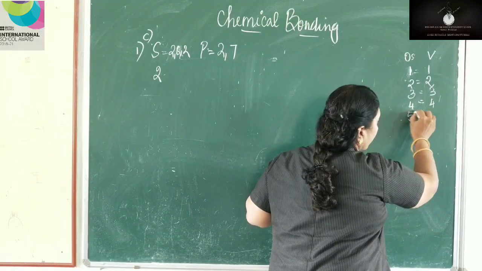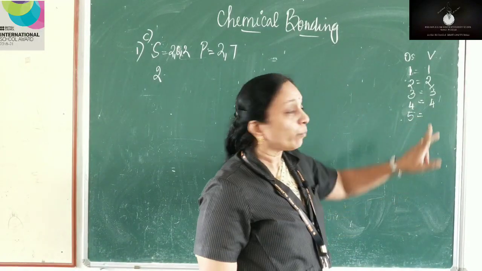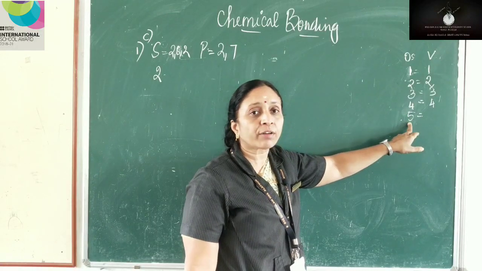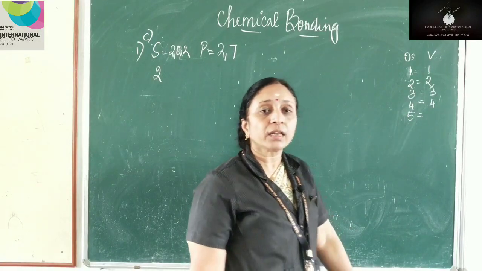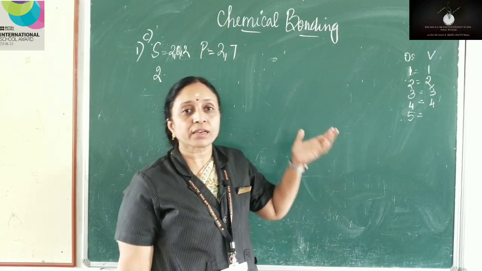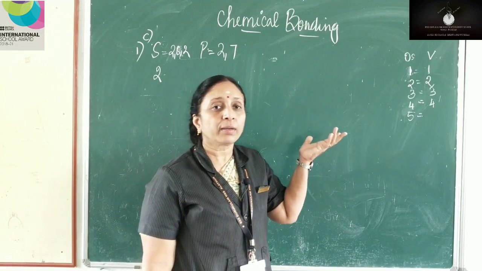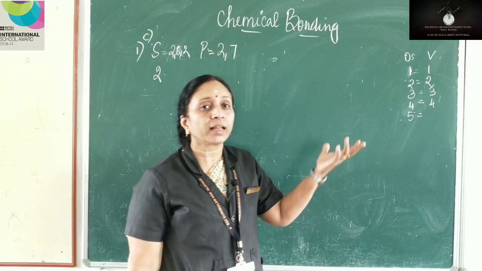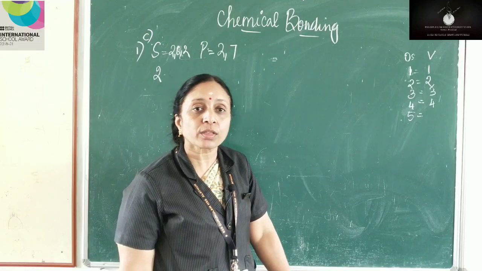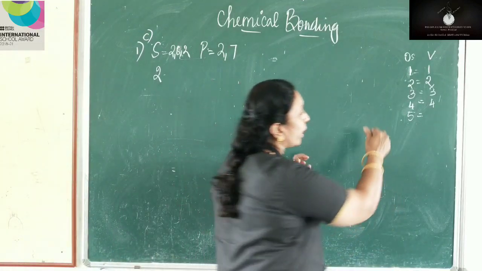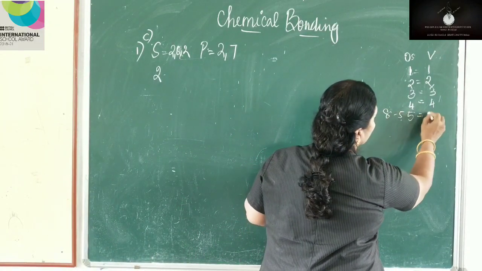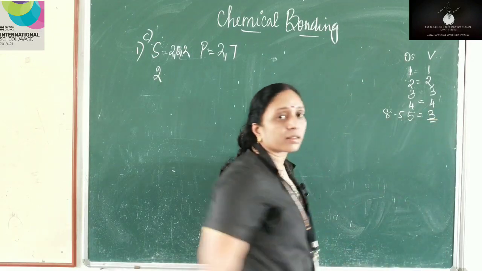But if it is 5, what should you do? You have to subtract 5 from 8. Why 8? Because 8 is a magic number for all elements. Elements strive hard to get that 8 electrons in their outermost shell. So 8 minus 5, that is equal to 3. 3 will be its valency.